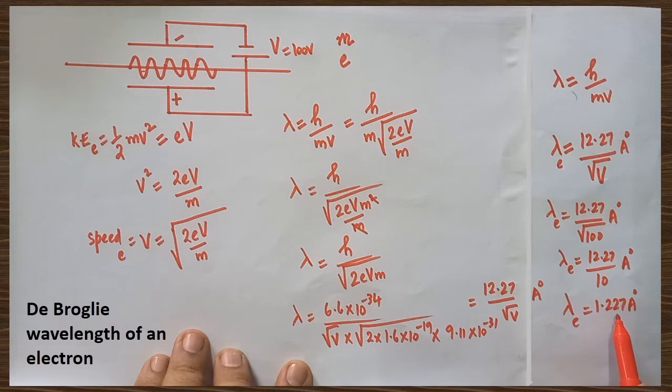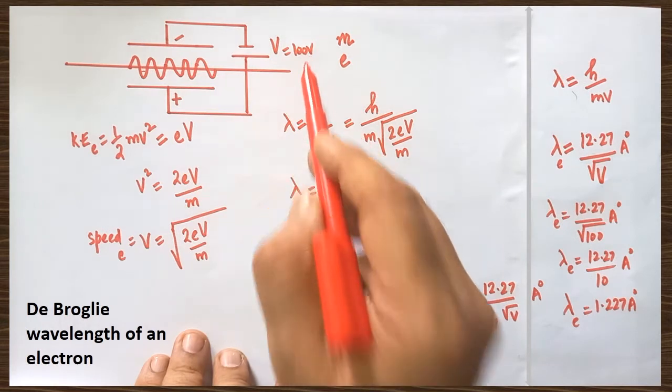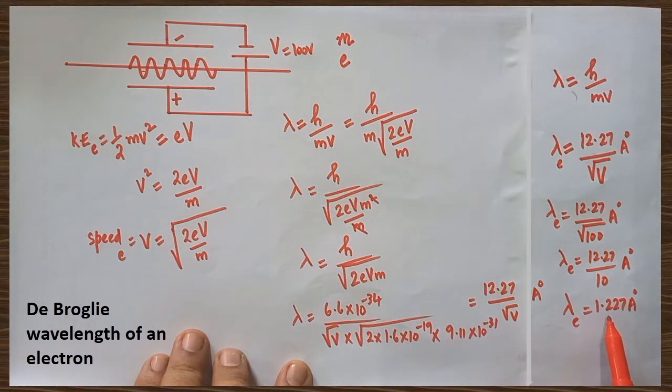The wavelength is very negligibly small. Are you clear? By merely applying 100 volt, what happens? The wavelength of the electron is reduced to approximately 1 Angstrom. This is almost equal to the wavelength of X-rays. The wavelength of the electron becomes the wavelength of X-rays.